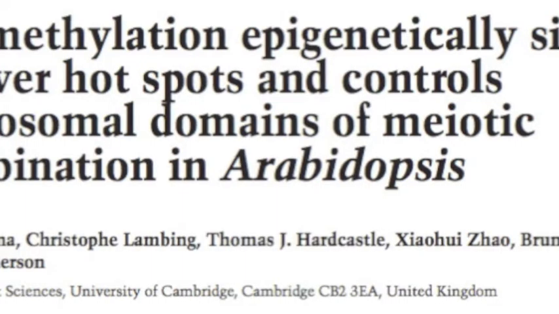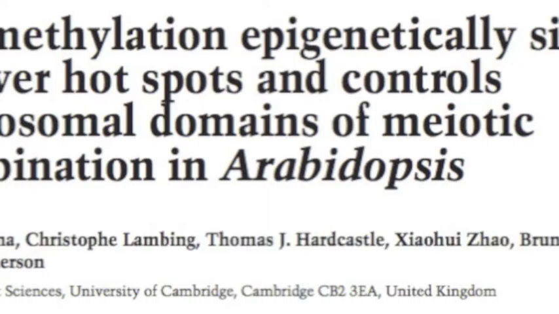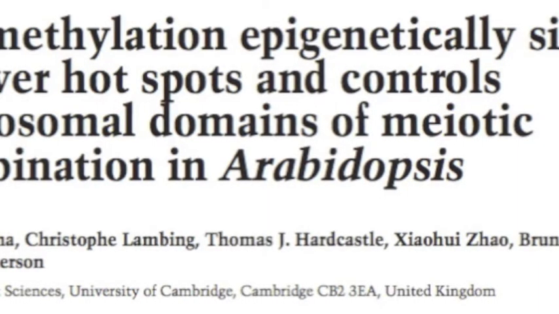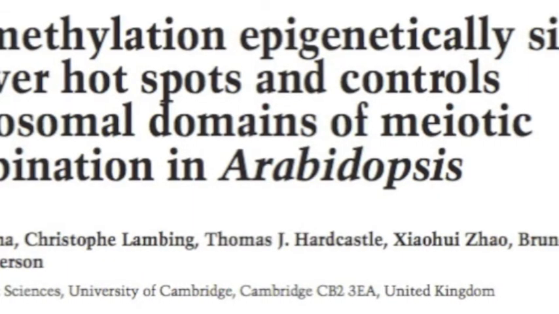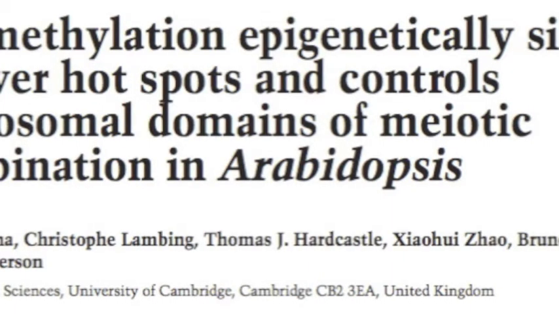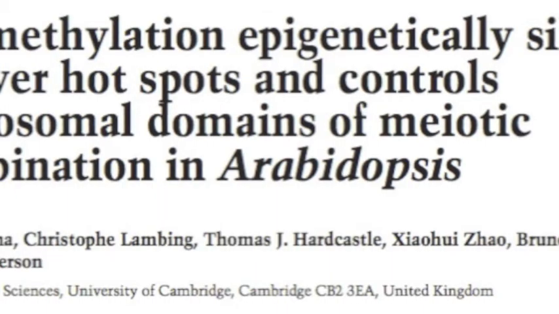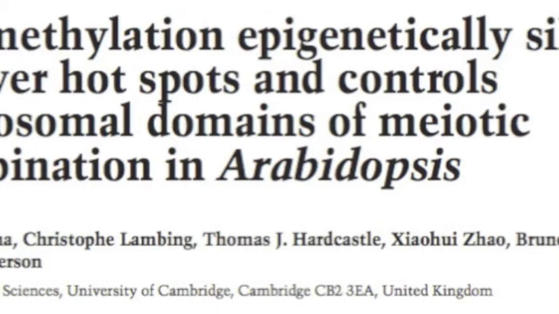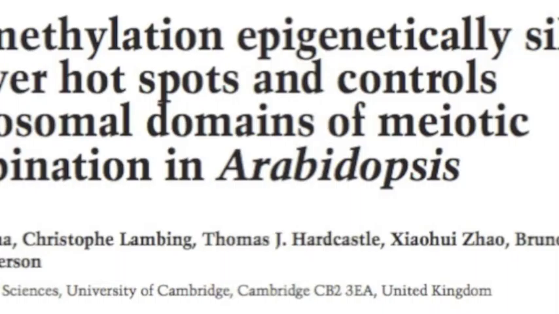But what it's led us to do is look more closely at heterochromatin, or these silent parts of the chromosomes. DNA methylation is just one modification that's there. There's also lots of other ones that are interacting. And what we're looking at now is, well, if we change other epigenetic marks in these regions, maybe that will then give us the expected result. And we already have some preliminary data.